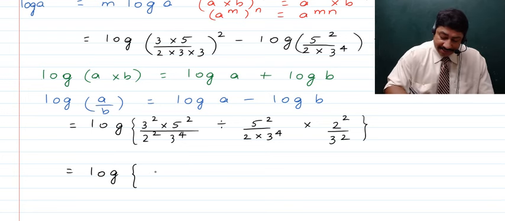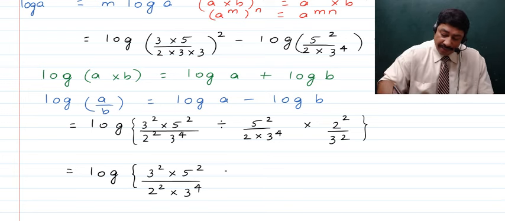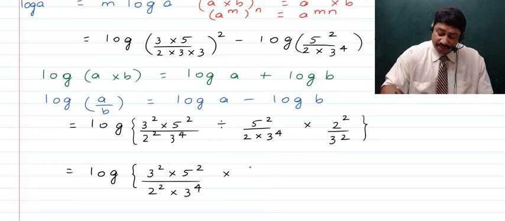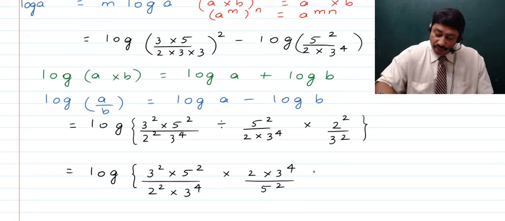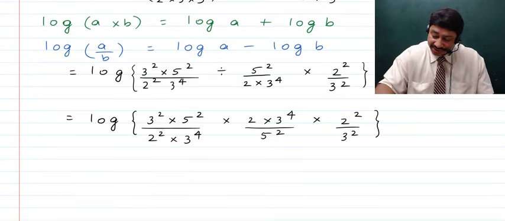Now here further, first we will convert the division sign to multiplication sign as is normally done in BODMAS. So here we'll have 3 raised to the power 2 multiplied with 5 raised to the power 2 divided by 2 raised to the power 2, which is further multiplied with 3 raised to the power 4. And further here we can convert the division sign to multiplication sign, and then we'll write the reciprocal of the fraction which comes next, that is 2 into 3 raised to the power 4, and in the denominator we have 5 raised to the power 2, which is further going to be multiplied with 2 raised to the power 2 divided by 3 raised to the power 2, and here we close the bracket, that is the brace bracket.